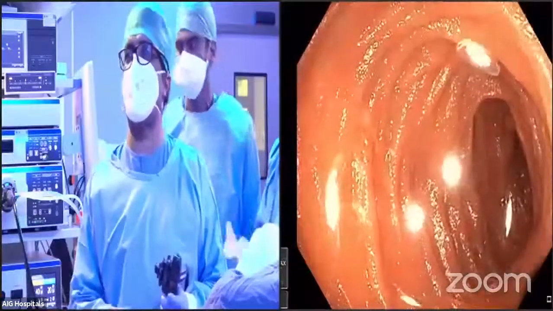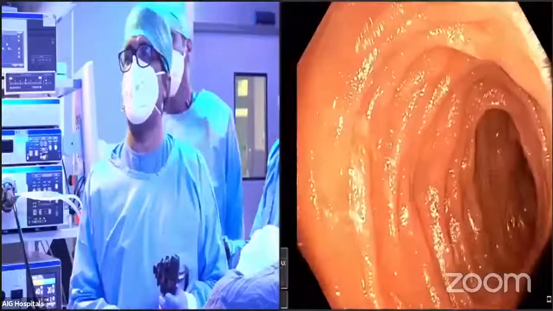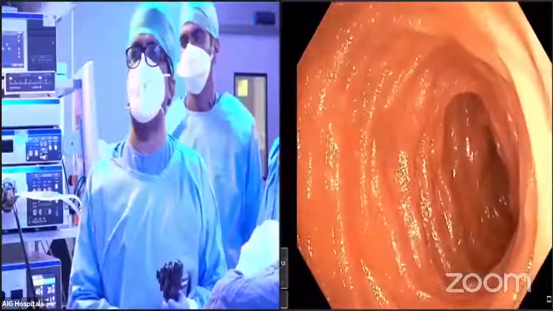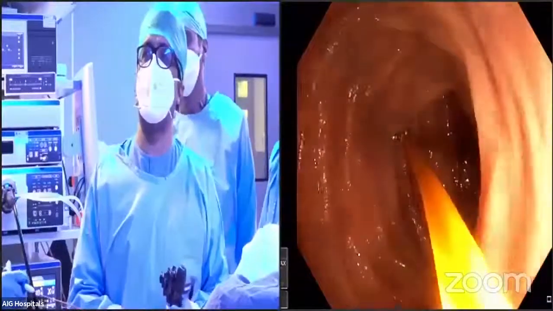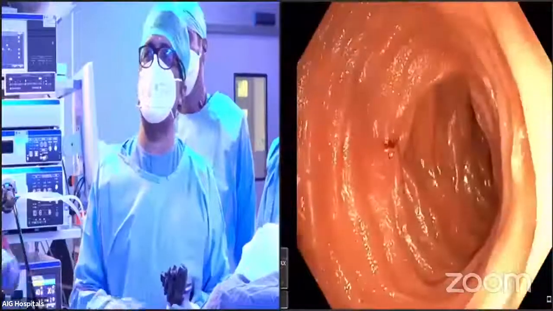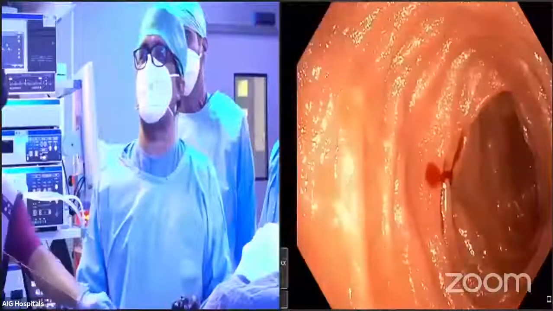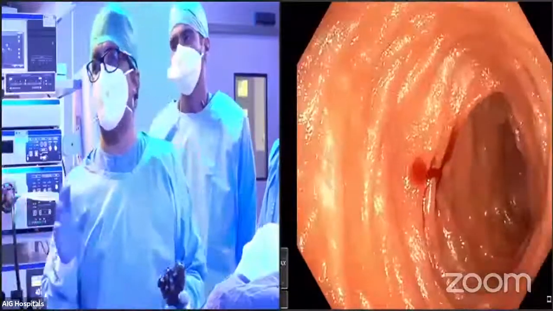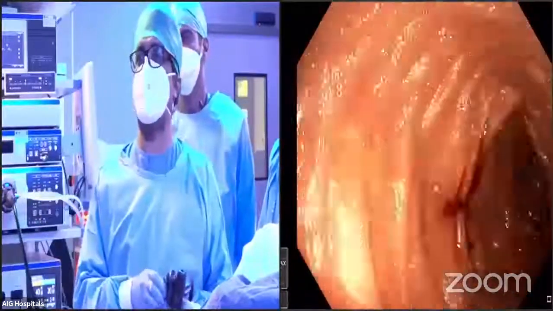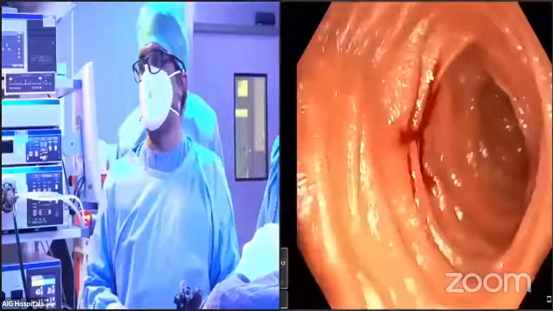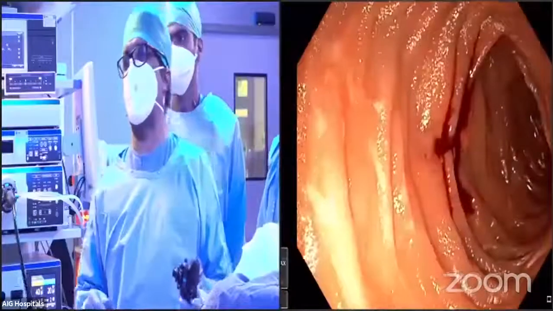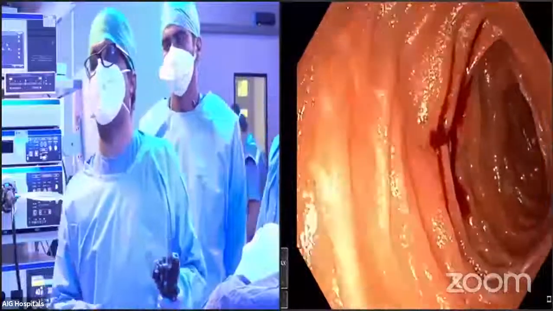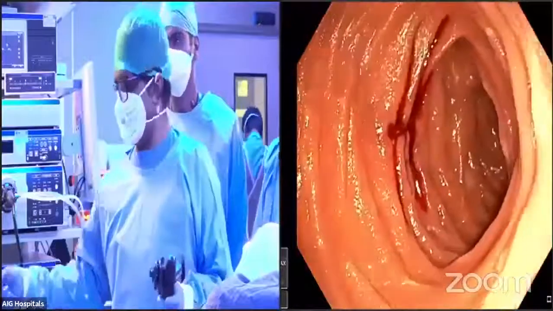So the whole intestine is being examined. So now at least we know that we are not dealing with any inflammatory bowel disease. So we are just taking the biopsies in case that can help us in finding out something. There is no macroscopic lymphangiectasia in this patient. So enteroscopy helped us in this patient to rule out inflammatory bowel disease completely.